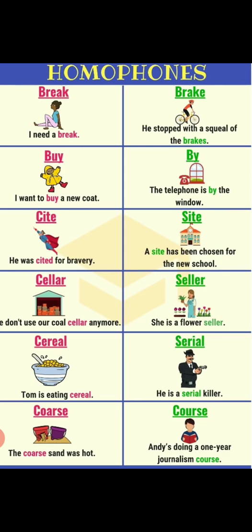Next, seller is a flat seller. Cereal: Tom is eating cereal. He is a serial killer. Course and coarse. The coarse sand was hot. Another course: she is doing a one-year journalism course.